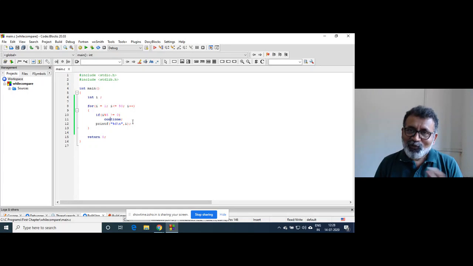Right? So both of these, break and continue, are prima facie very confusing, but they are very useful while writing code in C language or even C++ or Java. All these break and continue are there, right?